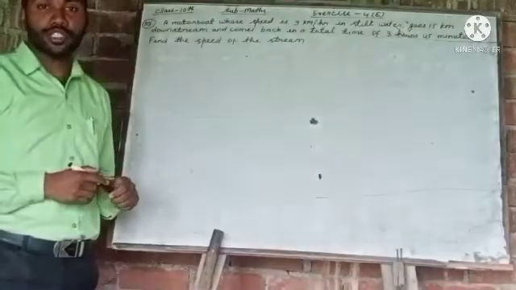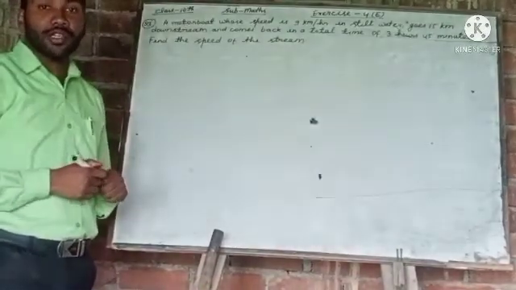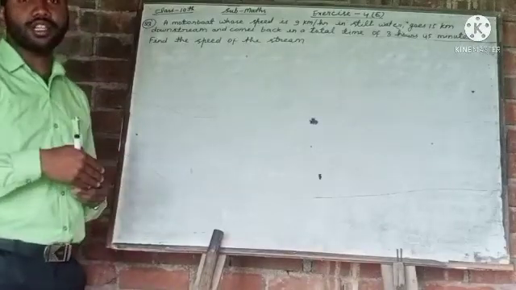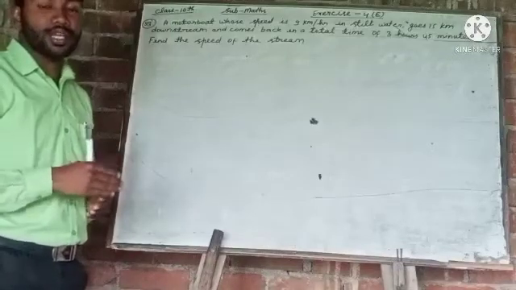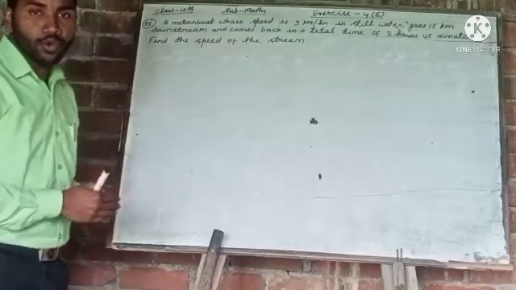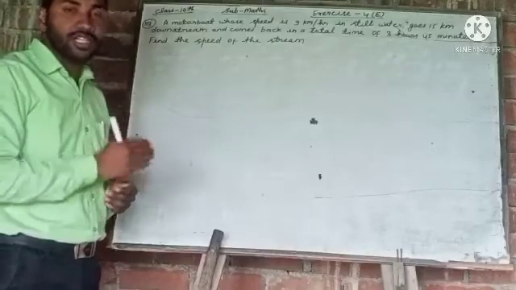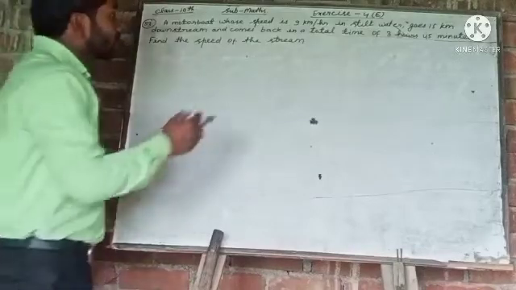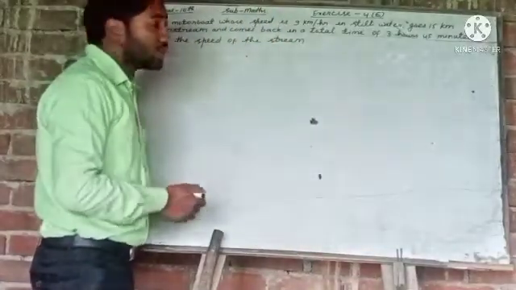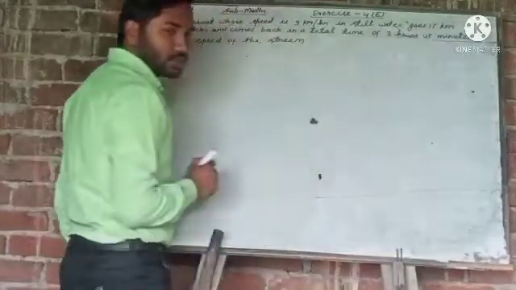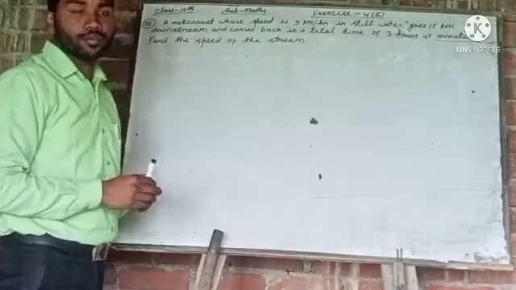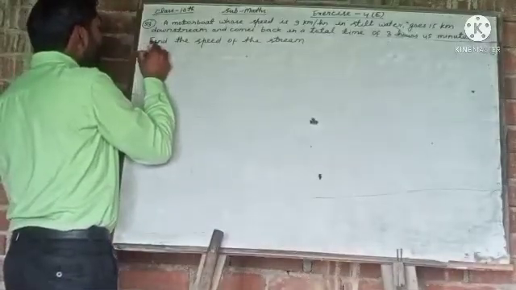There is a motorboat whose speed is 9 km per hour in still water, means in stationary water, and it goes 15 km downstream, means in the direction of the stream, and comes back. So in coming back it will also cover an equal distance of 15 km, and the total time it takes in both the upward and downward journey is 3 hours 45 minutes. So we have to calculate the speed of the stream. So let's solve this question.